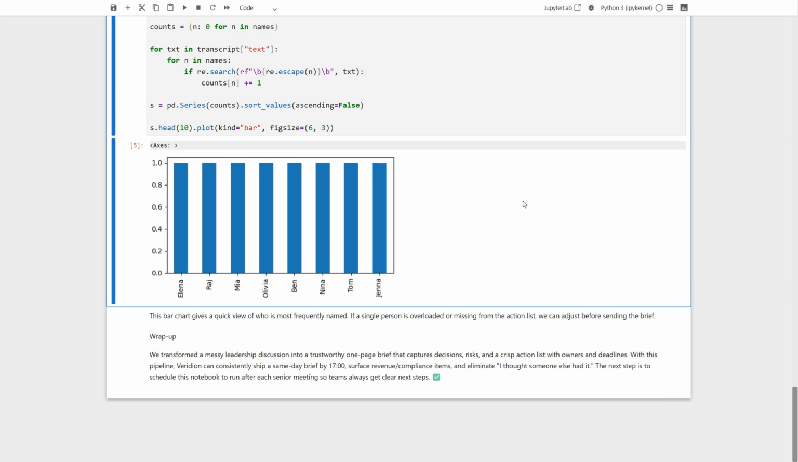Wrap-up time. We took a messy leadership discussion and turned it into a crisp, same-day brief with decisions, risks, and an action list you can trust. We also checked workload to avoid bottlenecks. The next step is to schedule this notebook to run right after each senior meeting so the brief lands by 5 p.m. every time.